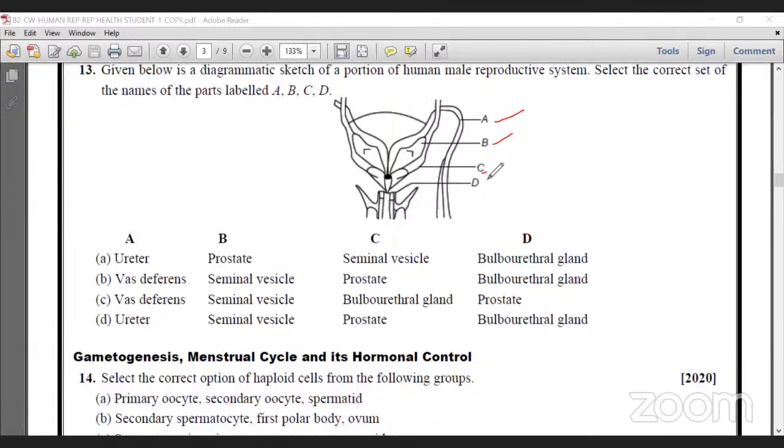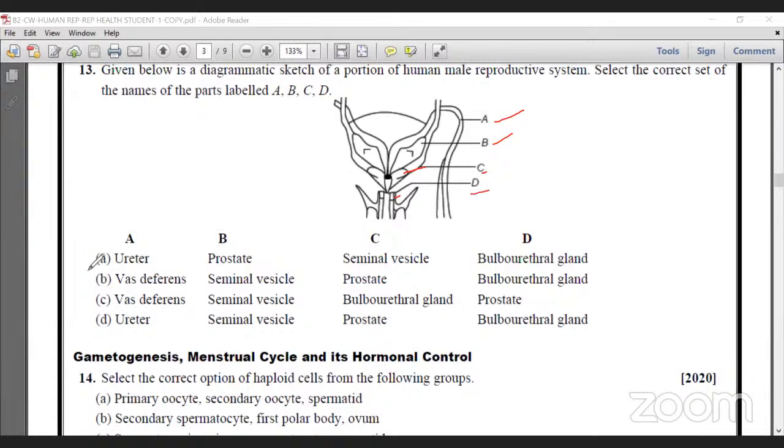C, actually, it is the prostate gland. This is the prostate gland. C is prostate gland, and D is actually bulbourethral gland. These are the four parts.